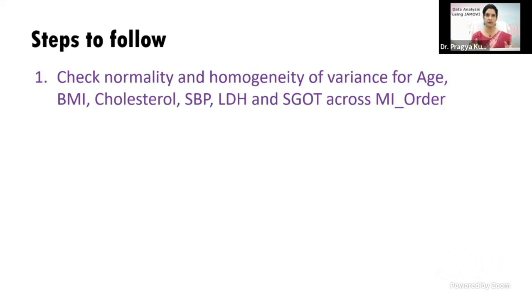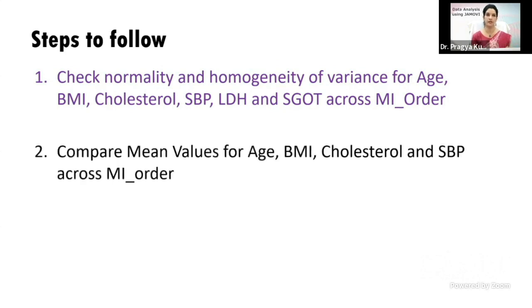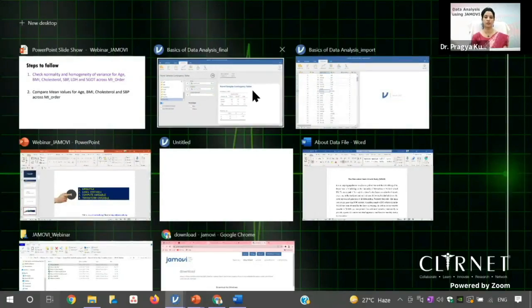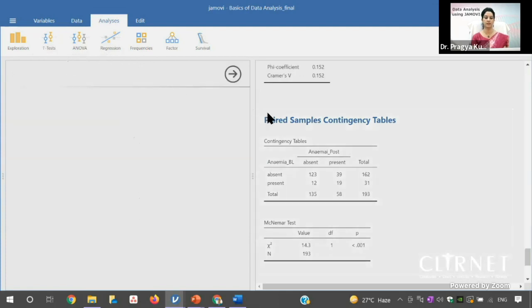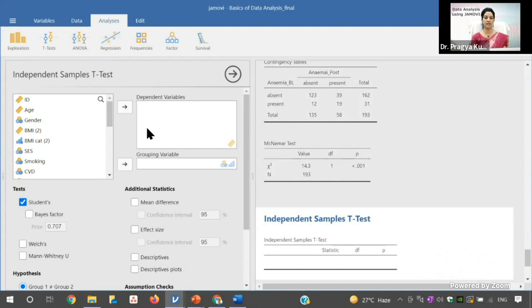So we will test for age, BMI, cholesterol, all continuous variables. And then we compare these values across MI order. We have categorized MI order as the first order and the recurrent order. If you go to this option, you can see there is an option of t-test. Click on this t-test, and then there is an option of independent samples t-test. If my grouping variable is order of MI, so this is my grouping variable.